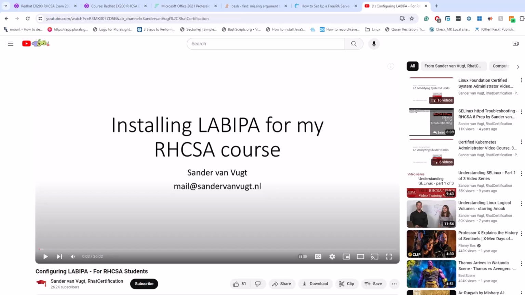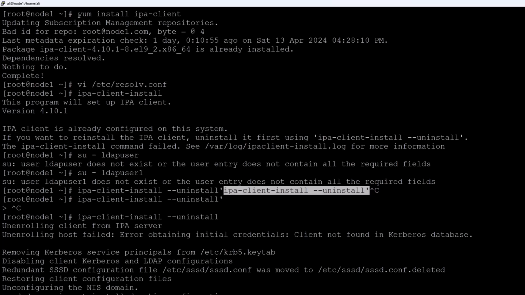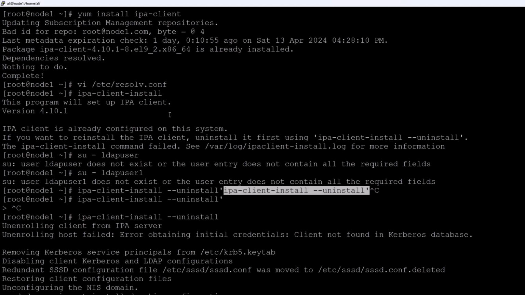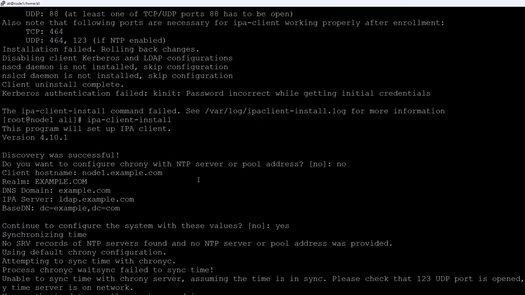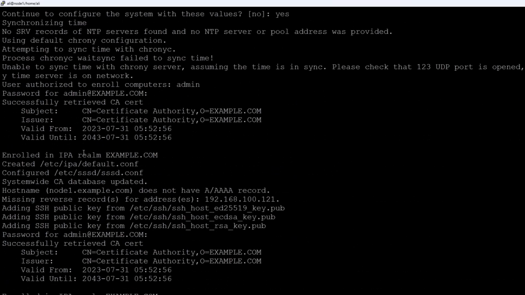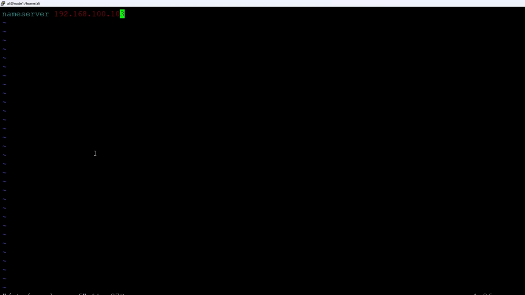So after installing the LDAP server, you have to connect your Linux machine. If you open it, you can see how I can install it. I run this command, it will install all the packages, because they're already installed. It will show you this, and then you have to run the command. It will ask you some questions. You can answer yes or no, or you can provide values. If it discovers it, you will be able to configure your LDAP, and you can easily complete this question. The key of this question is that your DNS server must be your LDAP server. If you have any question, you can ask me. I will guide you how you can configure it.